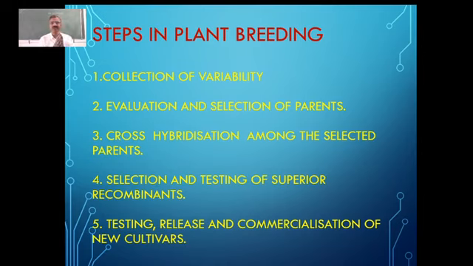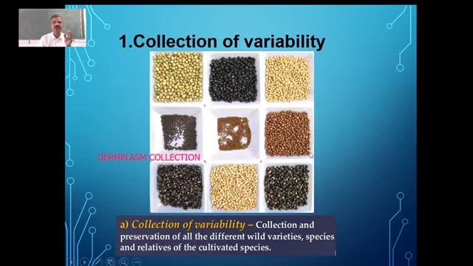So what are these things then? What is meant by collection of variability? Let us see one by one. If you look at the environment, we have a variety of plants within the same species. If you take jowar, we have so many varieties of plants. If you take rice, we have n number of varieties of rice. Like that, if you take any crop plant, we can find so many varieties of that particular crop.